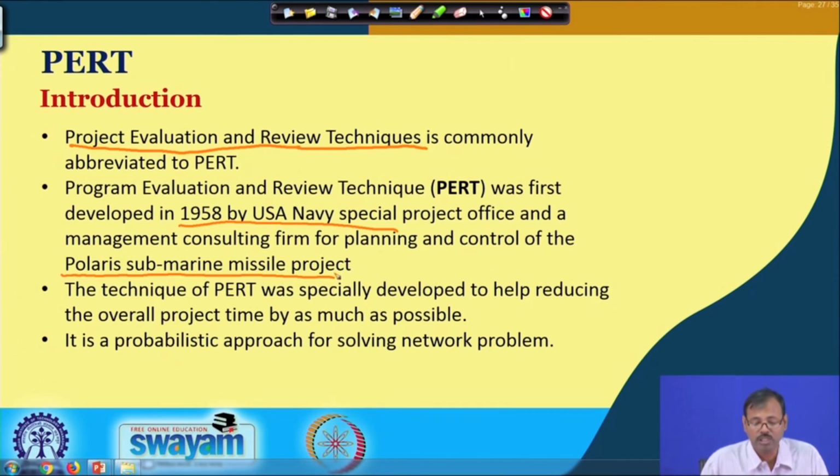The exact value pertaining to that system is not known to the user, and that is why the program evaluation and review technique was developed, where probabilistic approaches are used, and based on that it was decided by what time the Polaris ballistic missile would be developed and introduced with the US Army.